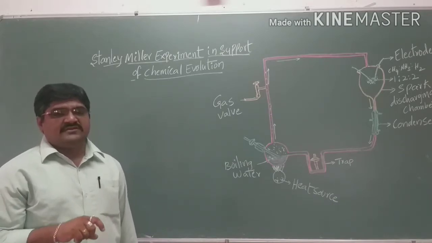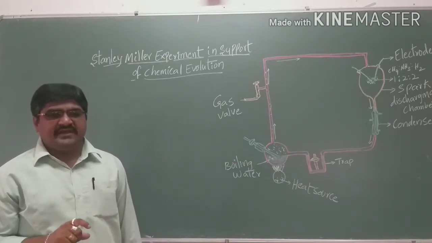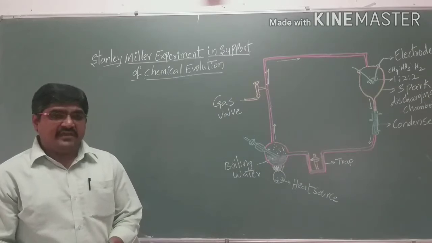So this is the concept we have studied in chemical evolution.